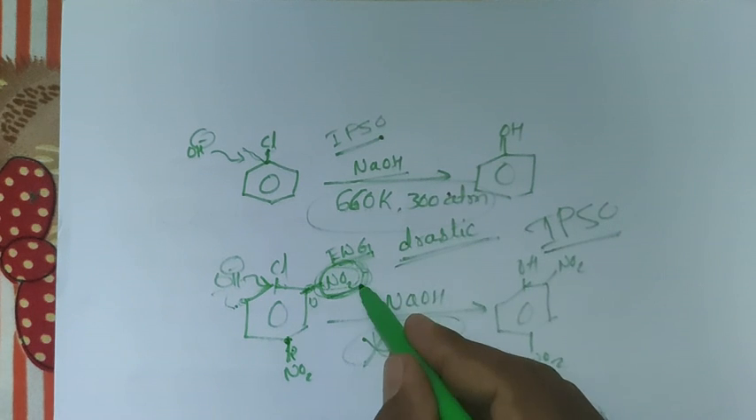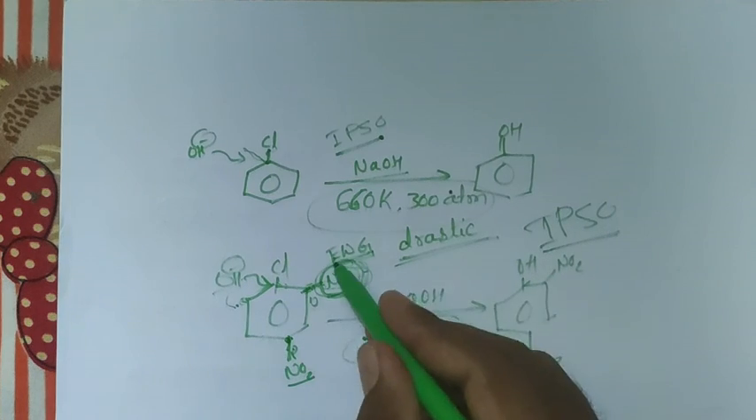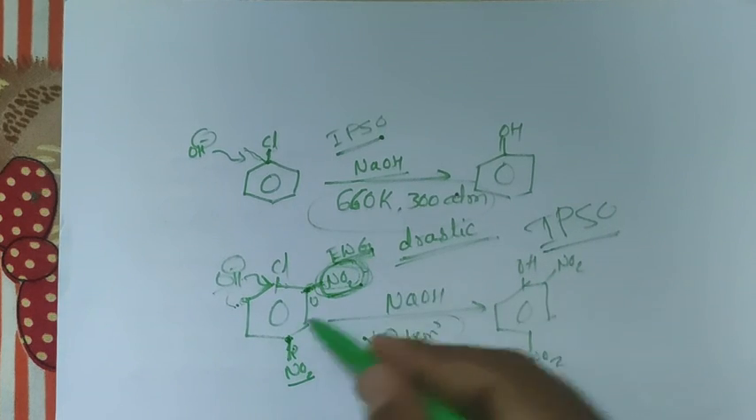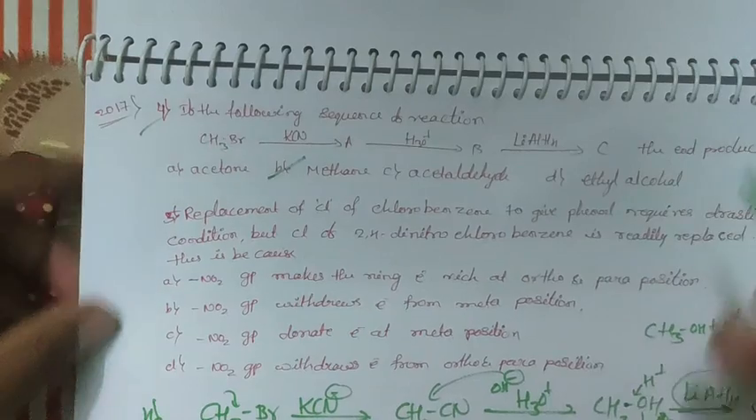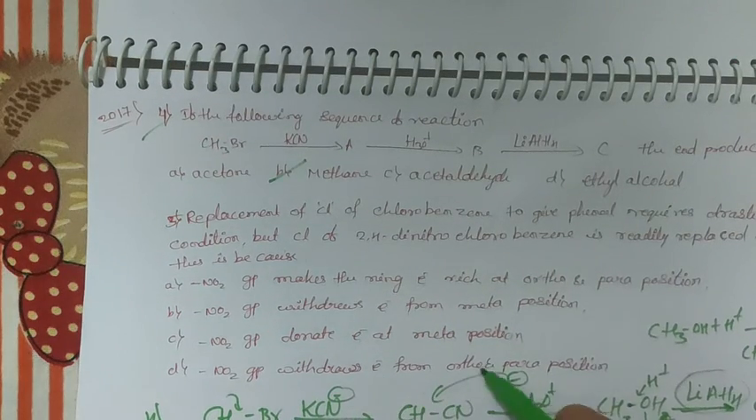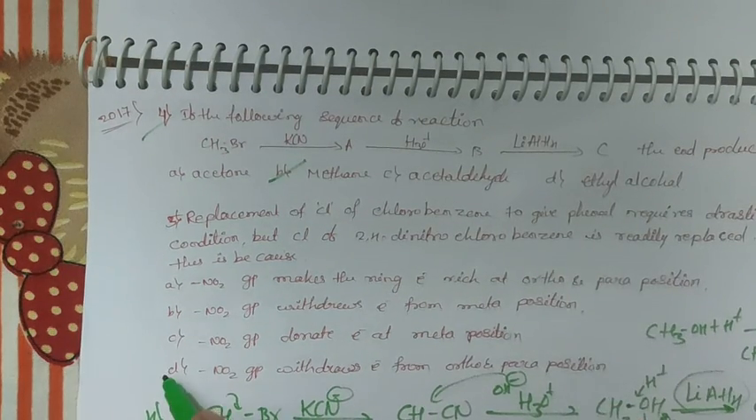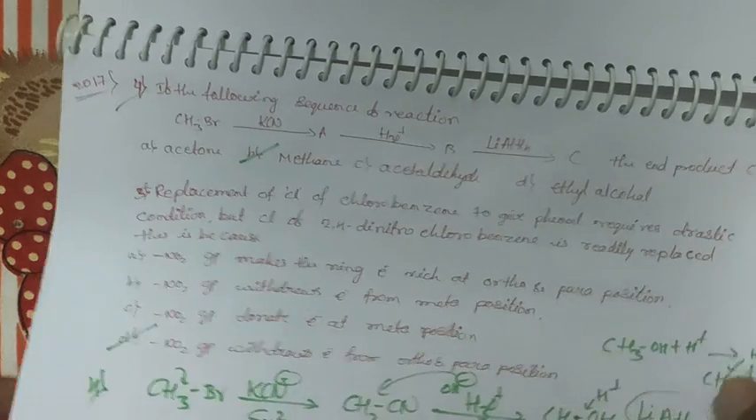This is the electron withdrawing group. What happens? It withdraws electrons and they are deficient at the ortho and para positions. Therefore, this nitro group withdraws the electron in the ortho and para positions. This is the correct answer, dear students. Next one.